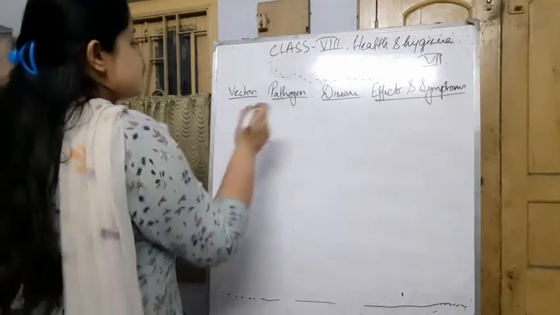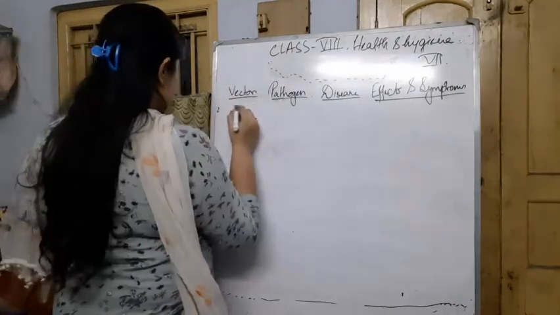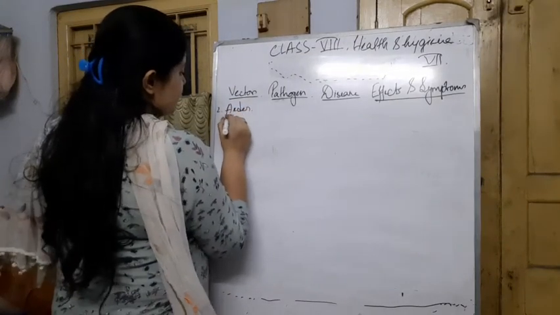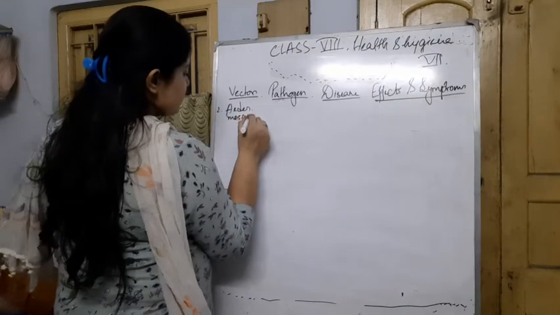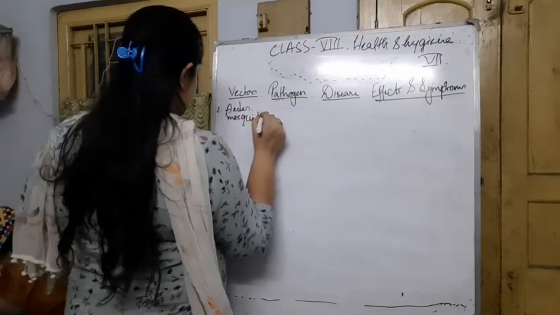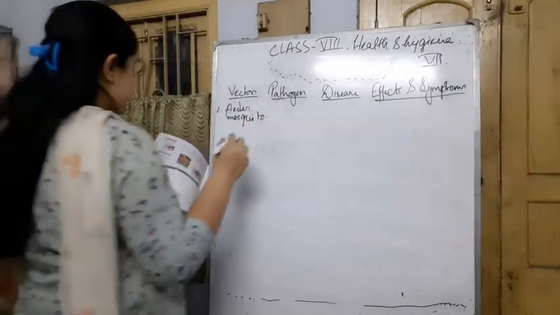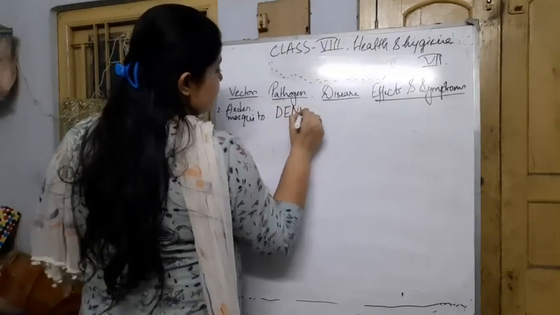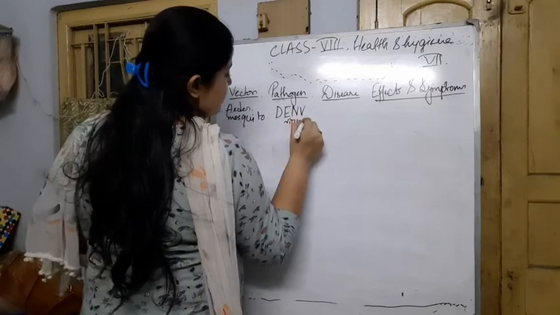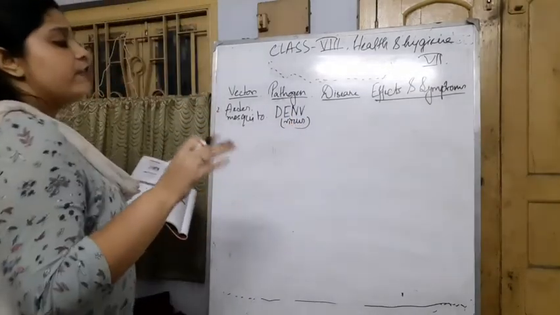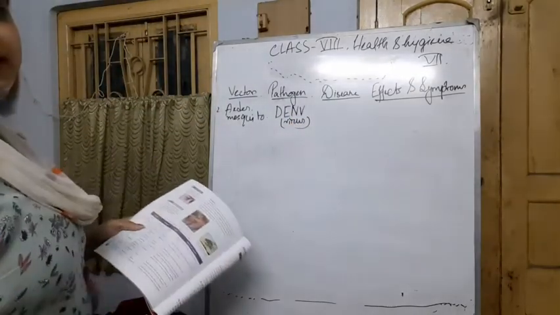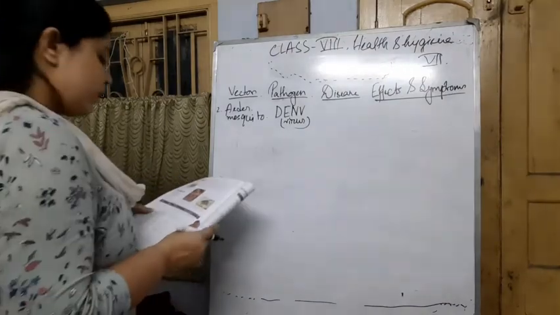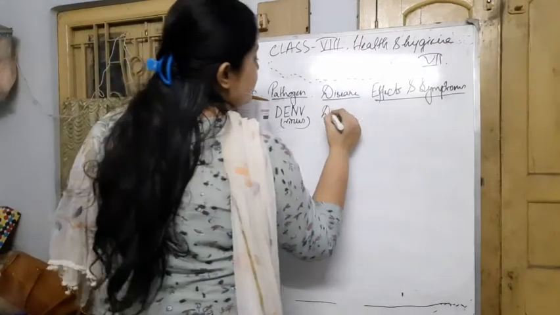Okay, so the second vector is the Aedes mosquito. And the pathogen name is DENV virus. So you have to keep in mind which are the virus pathogens, which are the bacteria pathogens, which are the protozoa or the mammalian pathogens, etc. Okay, and the disease is called dengue.